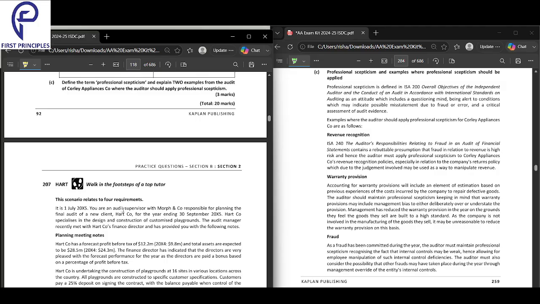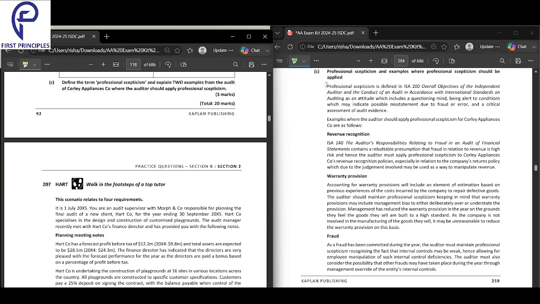Okay. So what is professional skepticism? First of all, it's having a questioning mind. In your mind, you're constantly questioning everything. Then you are alert to fraud, and plus you're critically assessing the evidence. Right? You are keeping a questioning mind. You are always alert to the risk of fraud, and you're critically assessing the evidence.